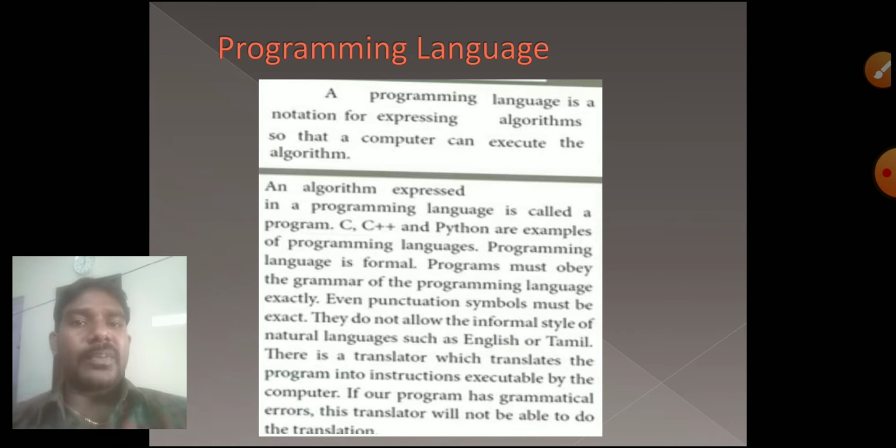The program will be translated for the computer, and it will execute those instructions. We make an algorithm and give it to the computer; the translator translates it, then executes the program and those instructions and gives the result of the program.